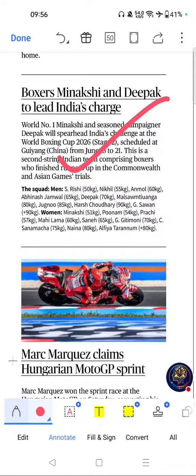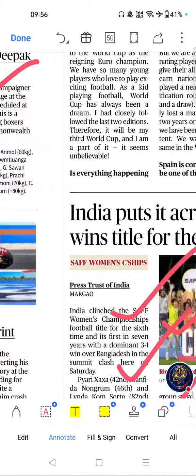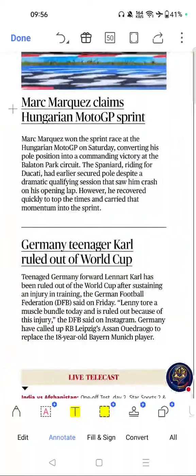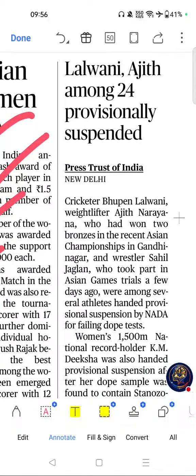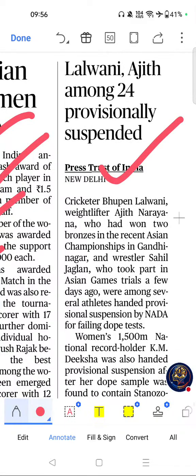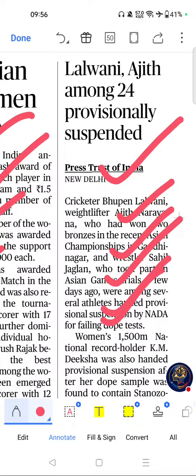Next important article of this page was this one. Lalwani, Ajit among 24 provisionally suspended. If you see the importance, anti-doping governance frequently appears in sports current affairs, important for ethics and sports administration topics. Key themes are National Anti-Doping Agency, sports ethics and doping control. Move on to next important article of this page.